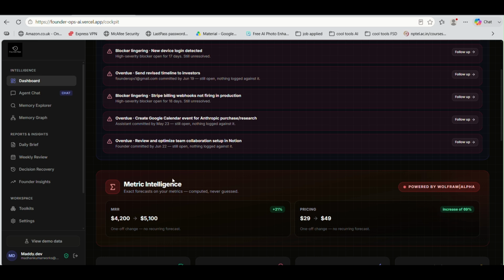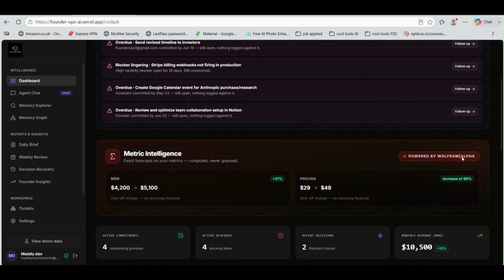And then you have metric intelligence. This is powered by Wolfram Alpha, using it to forecast numerical terms. It can be sales, it can be launch dates, and many things. And these are never LLM guessed, but are powered by Wolfram.